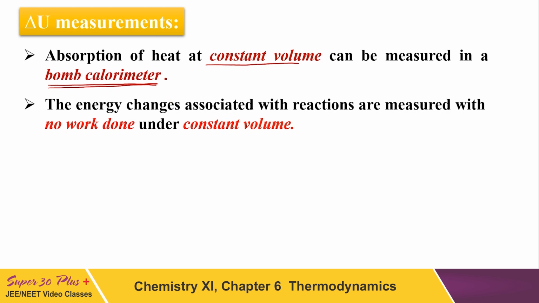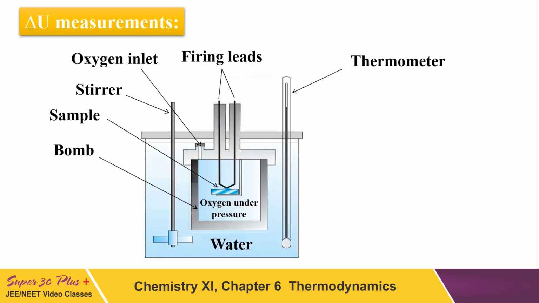Students, this is the device, the bomb calorimeter, in which we calculate the change in energy at constant volume, and the energy changes associated with the reactions are measured with no work done, because at constant volume P delta V, which is work done, is 0. So basically no work done is involved at constant volume. See, this is the diagram of the bomb calorimeter.